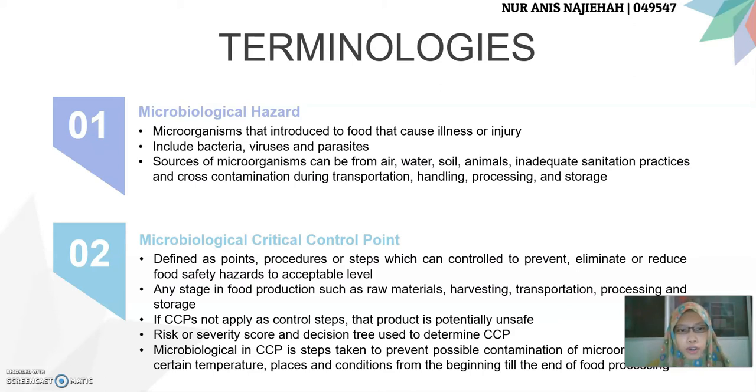The next one is microbiological critical control point. It is defined as points, procedures, or steps which can be controlled to prevent, eliminate, or reduce food safety hazard to acceptable level. It is any stage in the food production, such as raw materials, harvesting, transportation, processing, and storage. If the CCPs are not applied as control steps, that product is potentially unsafe. Risk or severity score and decision tree used to determine CCP. Microbiological CCP are the steps taken to prevent possible contamination of microorganisms at certain temperature, places, and conditions from the beginning till the end of the food processing.